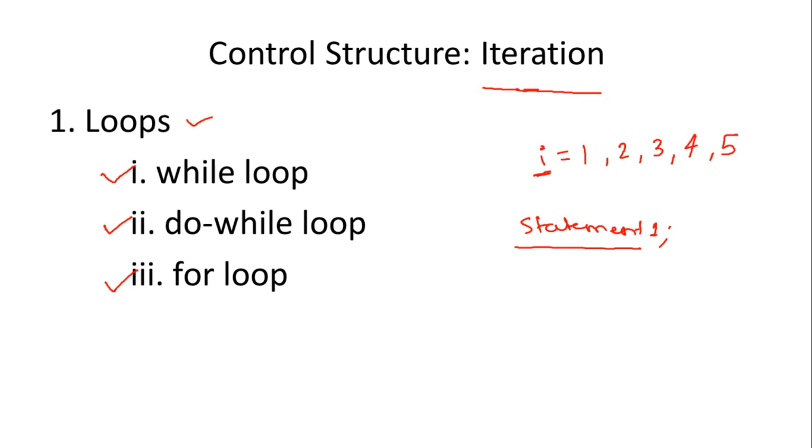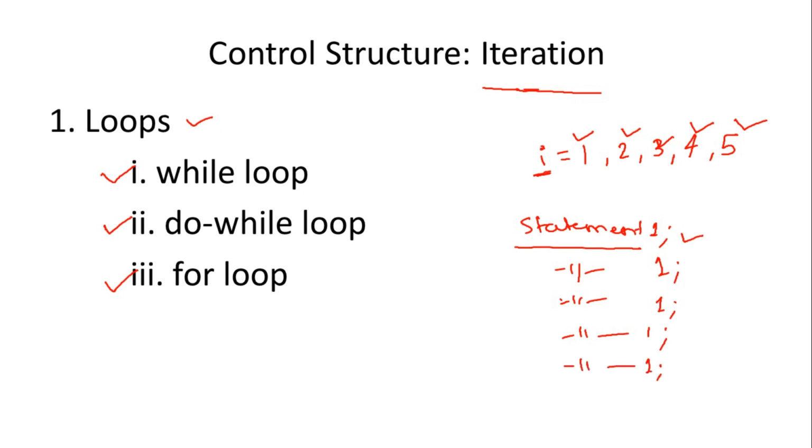So for counter value equal to 1, this will be executed the first time. For counter value equal to 2, this will be executed the second time. For counter value equal to 3, this will be executed the third time. Statement 1, statement 1. So the same statement is executing as the counter value is incrementing. For counter value equal to 4, statement 1 will be executed the fourth time, and if the counter value reaches 5, the same statement will be executed the fifth time.